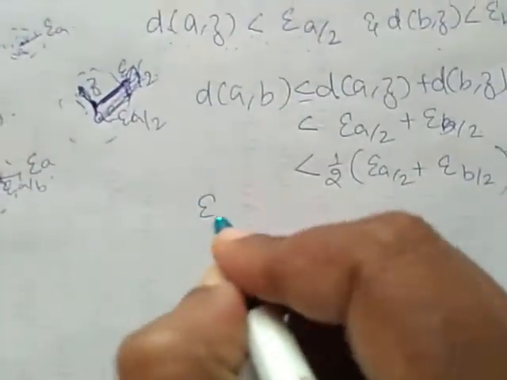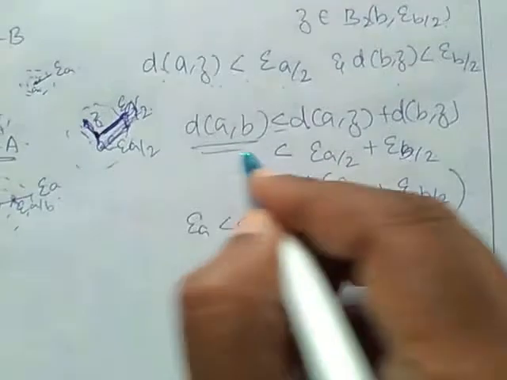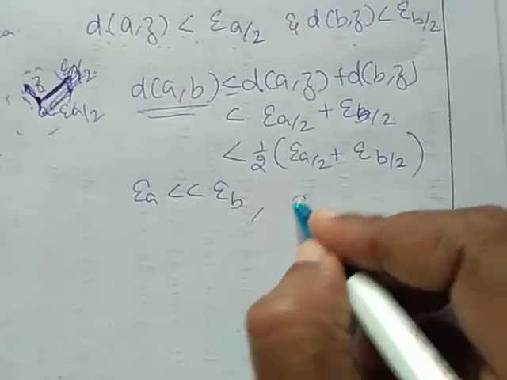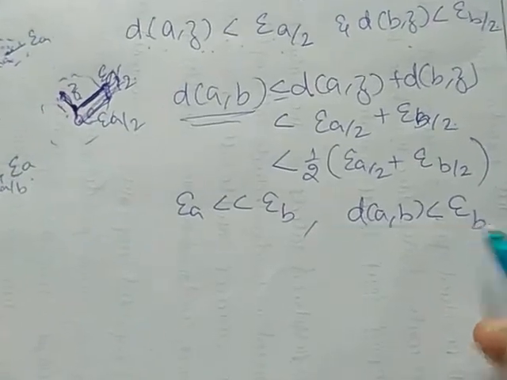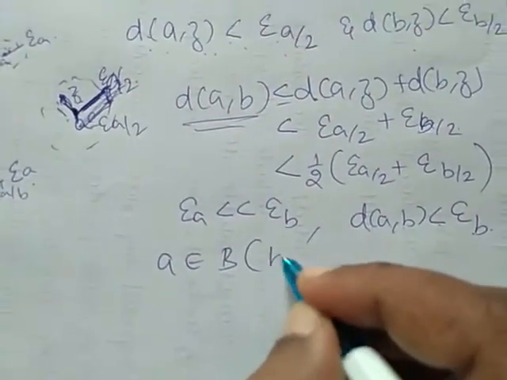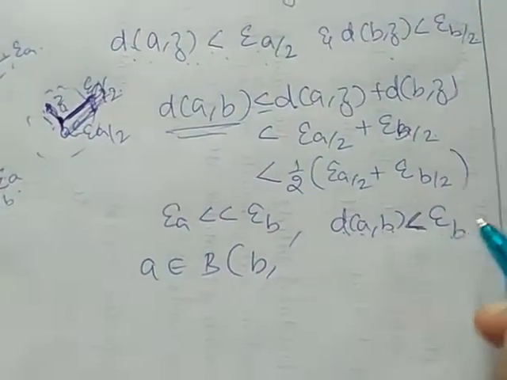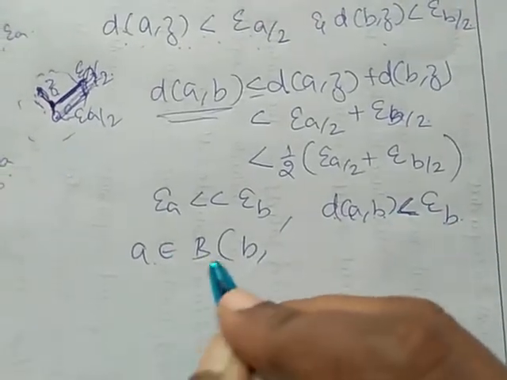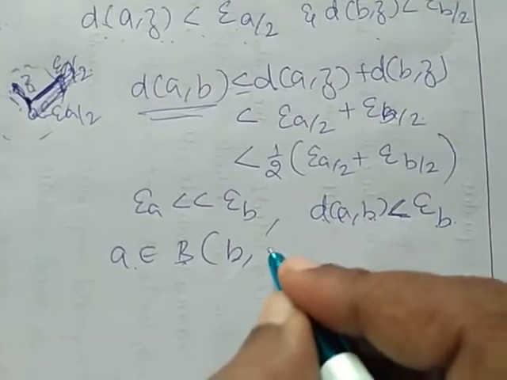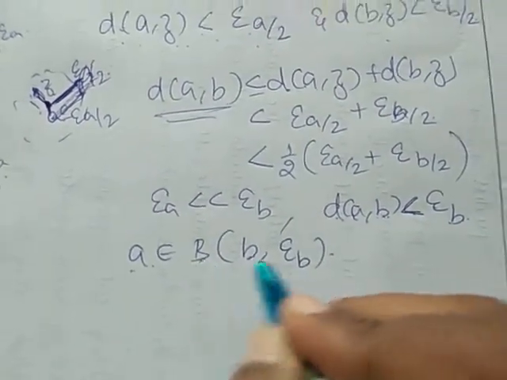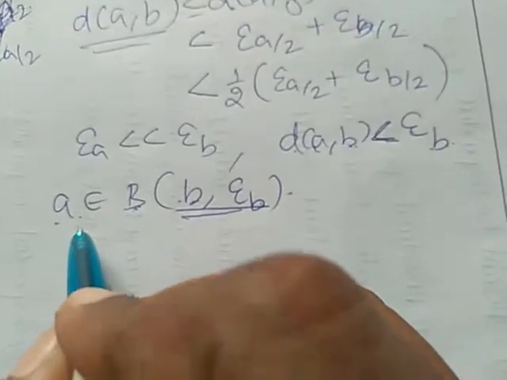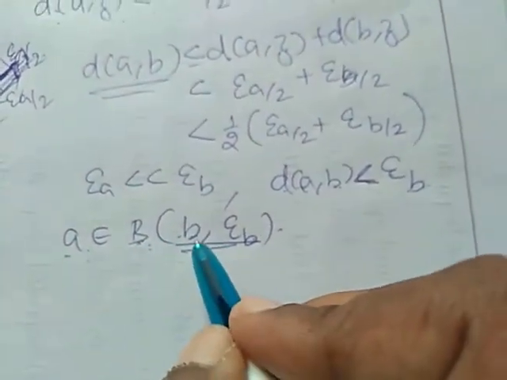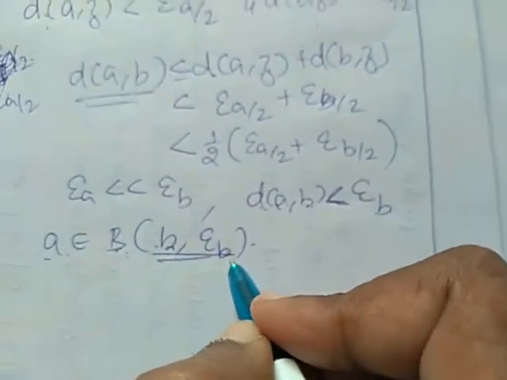So, if epsilon A is very much less than epsilon B, then the distance D of A comma B is less than epsilon B. D of A comma B is less than epsilon B means A belongs to the ball with B as center and radius epsilon B. But A belongs to capital A, and does not belong to capital B. As a contradiction, we are getting A belongs to the ball with center small b and radius epsilon B. This is a contradiction.